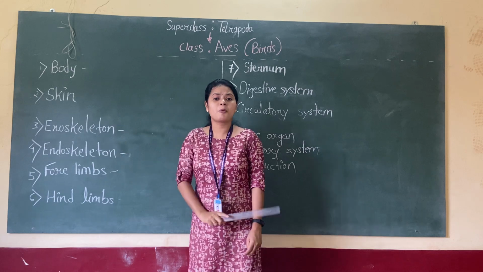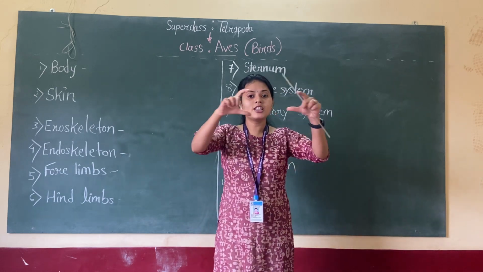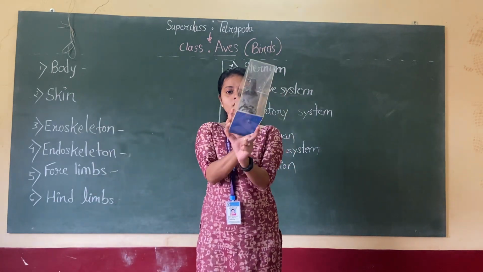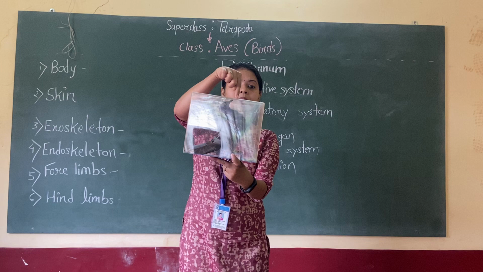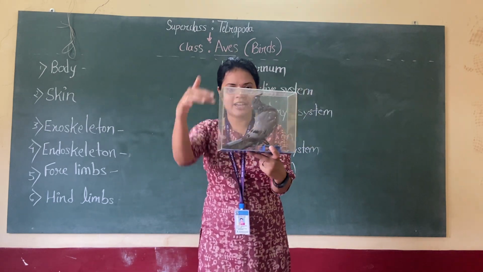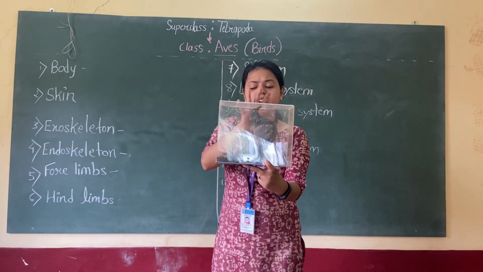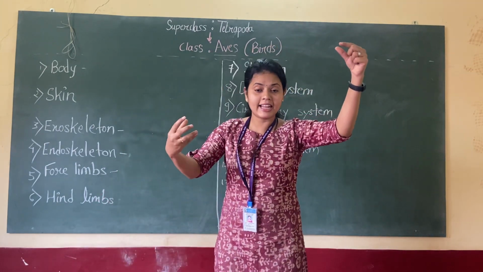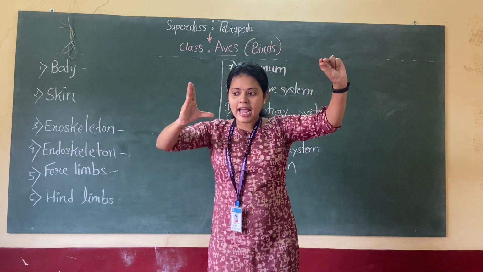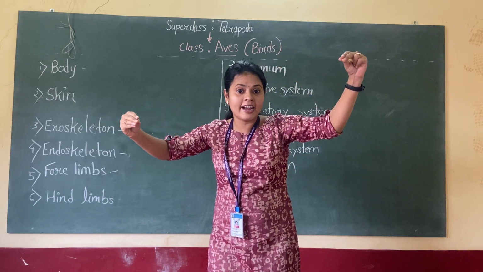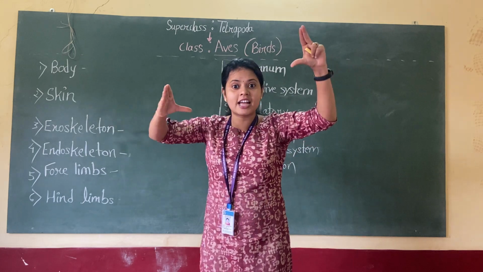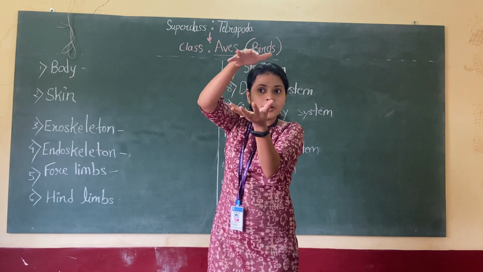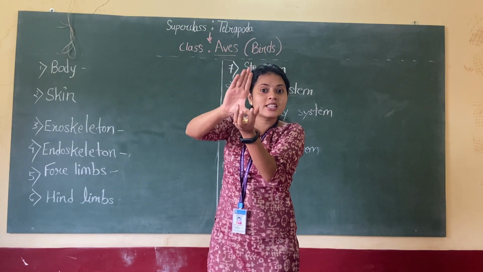Moving to the very first point, that is body. Let me tell you the shape of the body. You can see this particular specimen. It has a beak over here and a tail here. You can imagine all the birds; if you imagine a parrot also, beak and tail, you must have seen. The beak and tail are narrowed at the end region, whereas the middle portion is quite bulky, or broad.